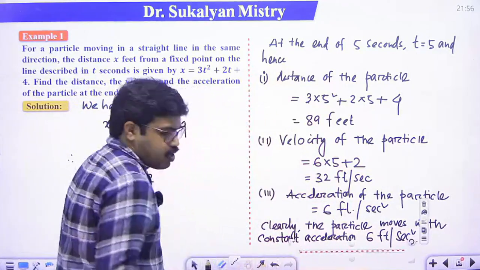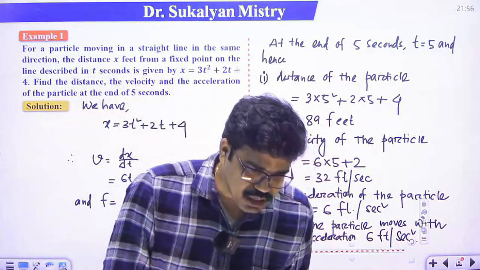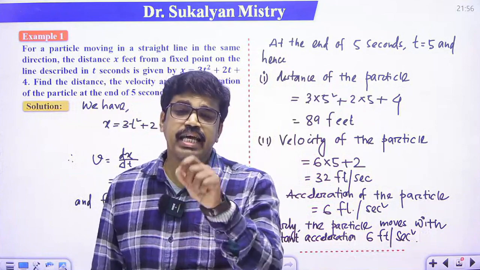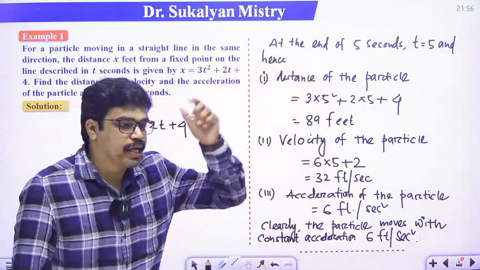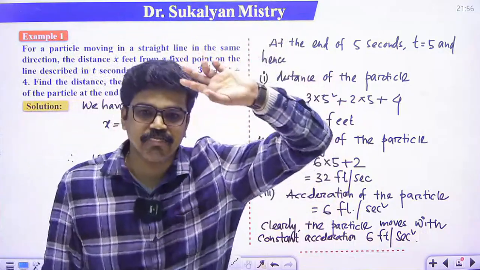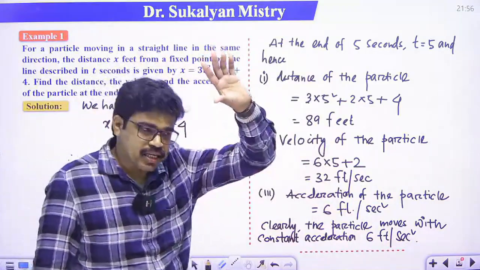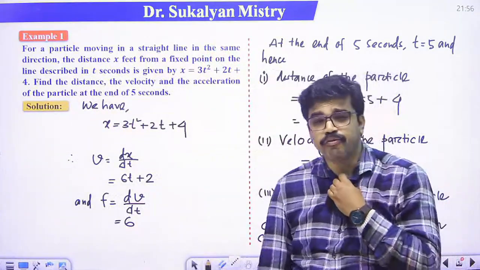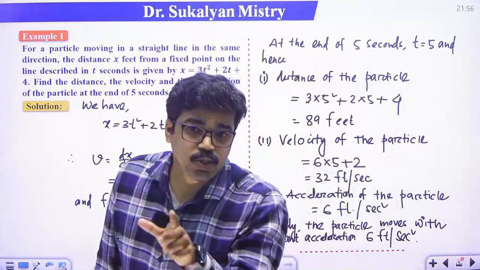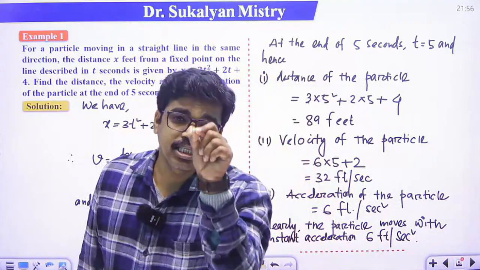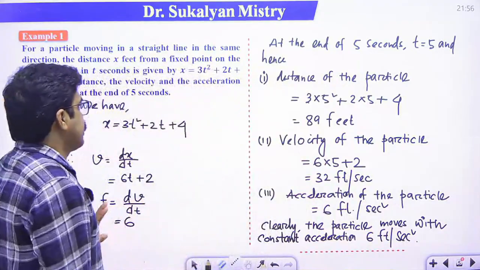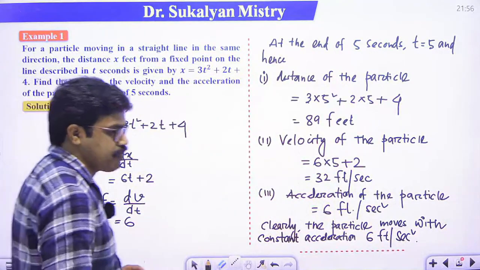I think clear. So how to calculate velocity? Velocity will be ds dt. What is s? S is the displacement. So for this problem, here the displacement is x. So velocity v will be dx dt, right? What is acceleration? Acceleration, that is f, will be dv dt, or it can be written as d2s dt2. Here x is the displacement, so d2x dt2. Okay, clear, I think, right?